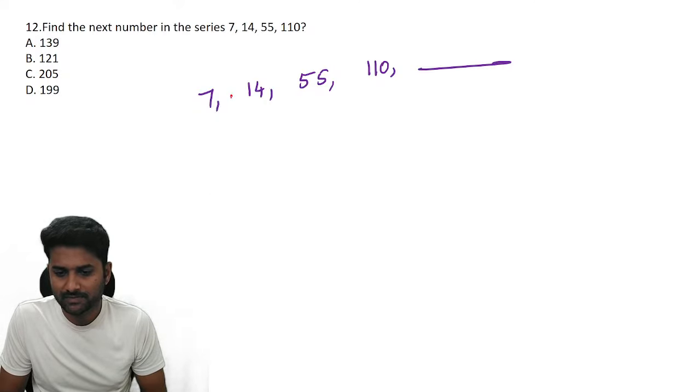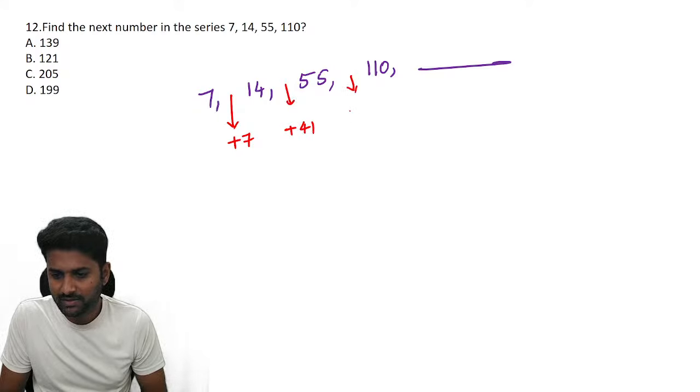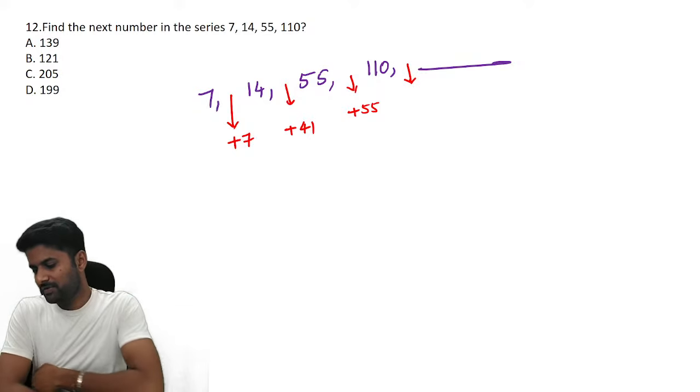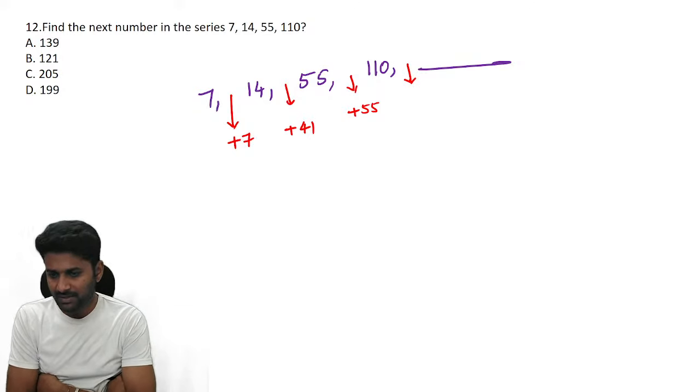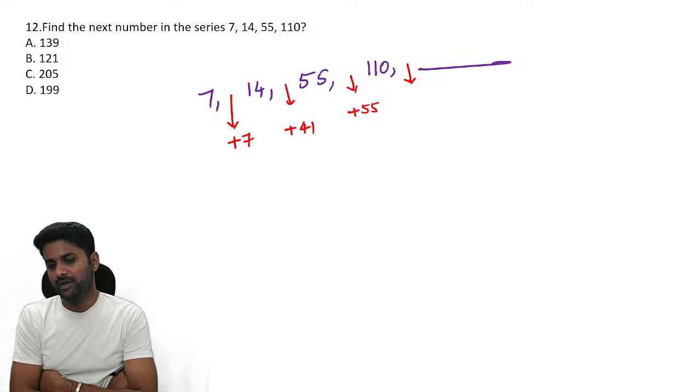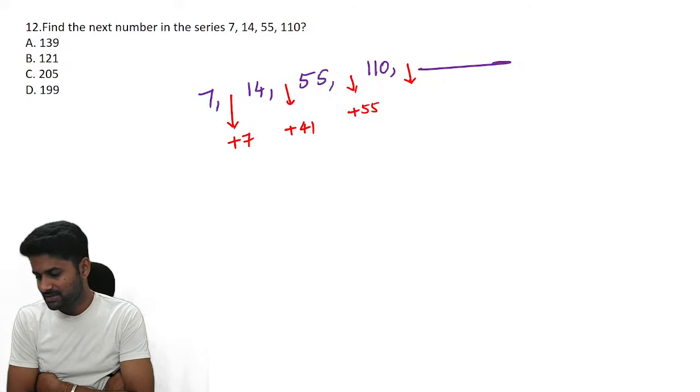Now observe, guys, it's increasing by 7 units. It's increasing by 41 units. It is increasing by 55 units. And which number are we going to add? Can anyone please tell me which number we are going to add to get the result?